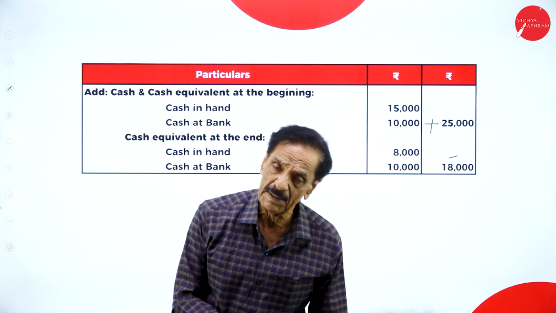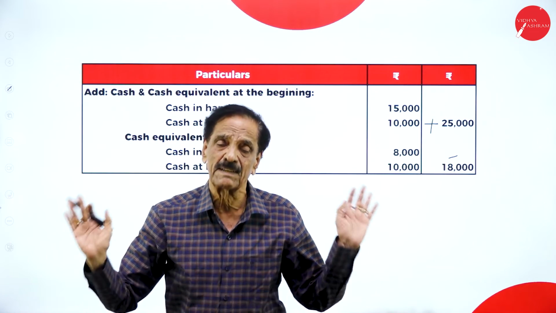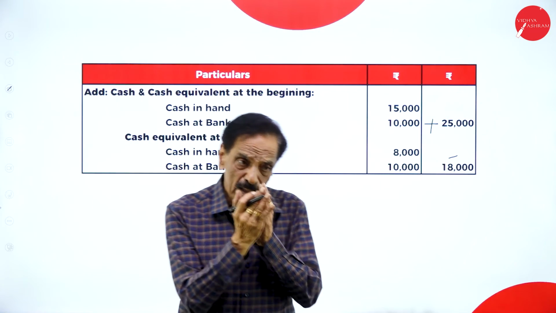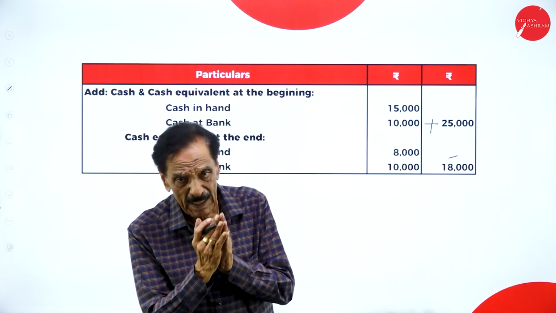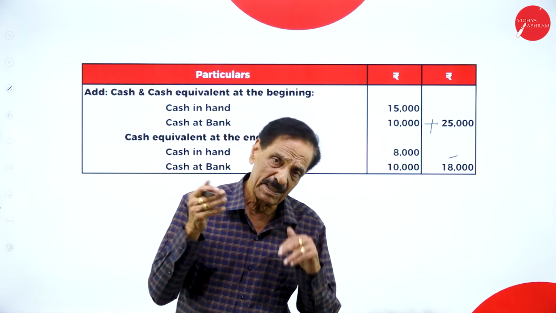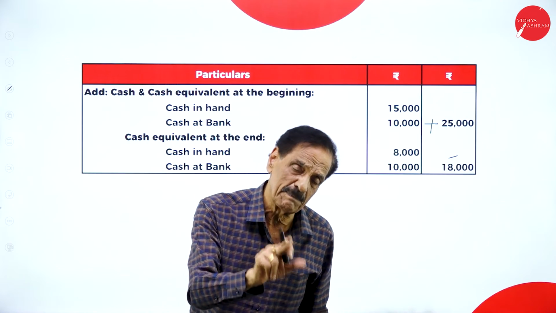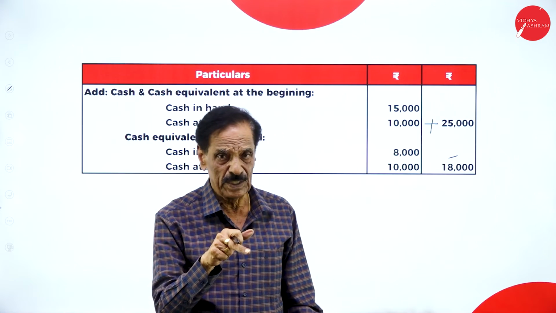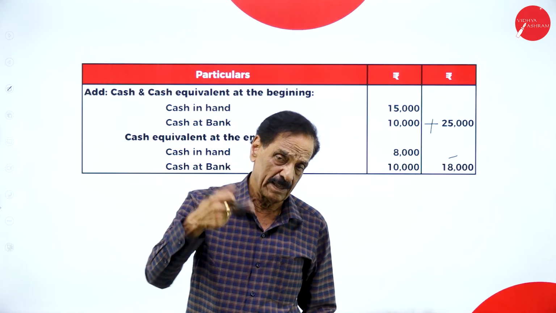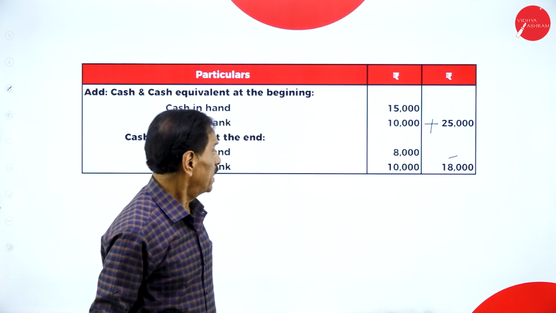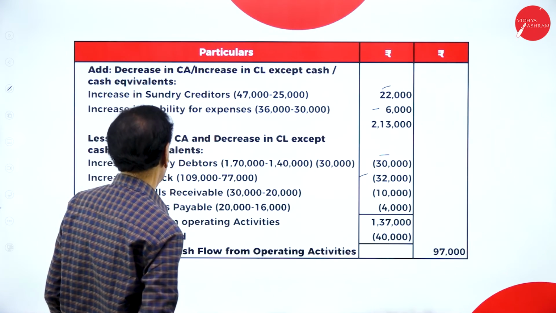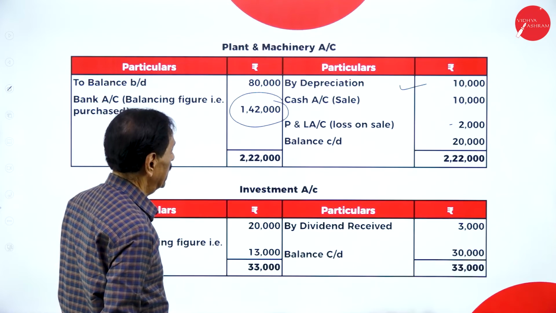Which are the three activities? Operating activity, investing activity, financing activity. All three activities should be added. For that, opening cash in hand and cash at bank should be added. The result is called closing cash in hand and closing cash at bank. So be very, very careful with these activities. This I will explain once again.